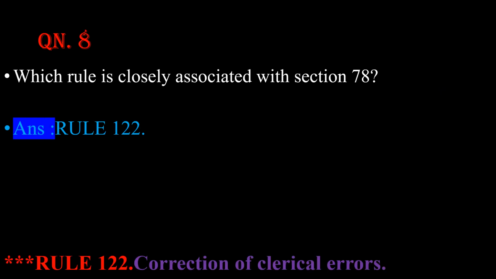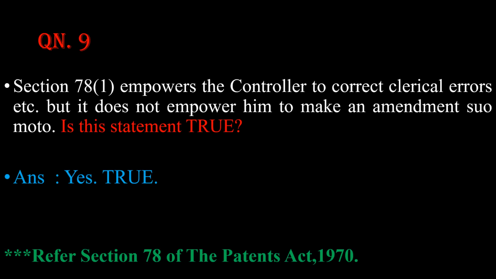Question number 8. Which rule is closely associated with section 78? The answer is rule number 122, where the title for rule number 122 is correction of clerical errors. Fine. Question number 9. Section 78 subsection 1 empowers the controller to correct clerical errors, etc. But it does not empower him to make an amendment suo motu. Is this statement true? Yes, this statement is 100% true. Fine. So please refer section 78 of the Patents Act 1970 as a whole.